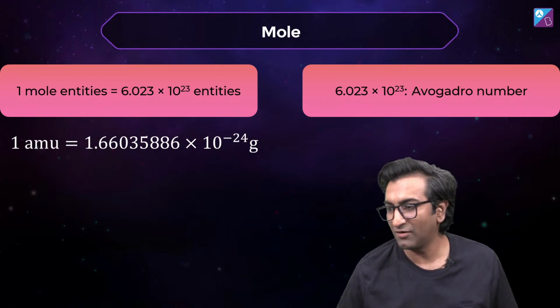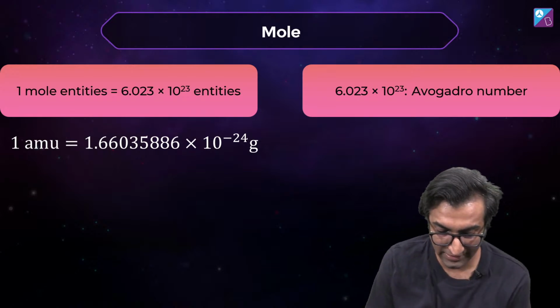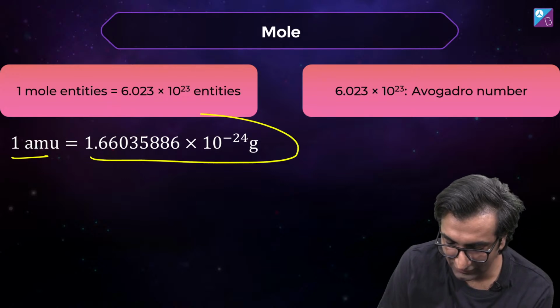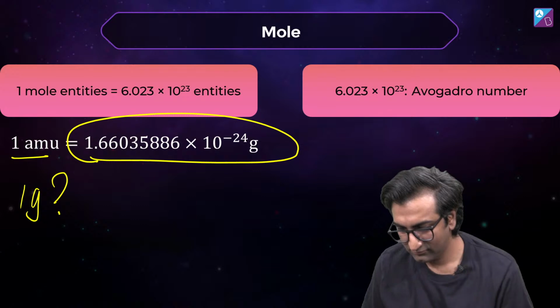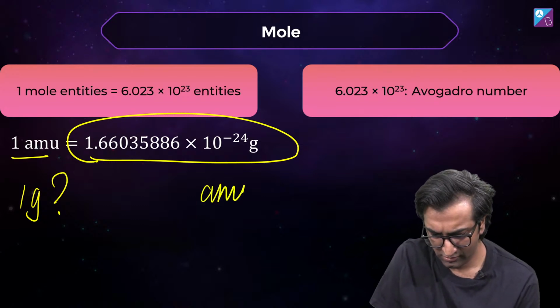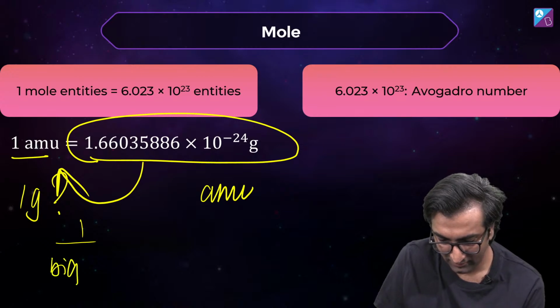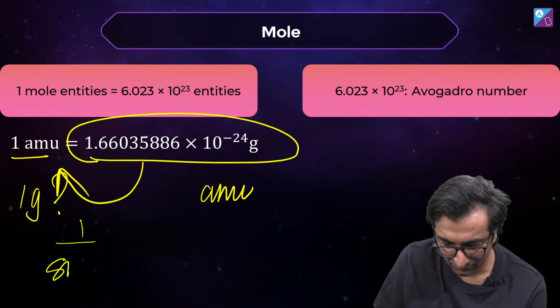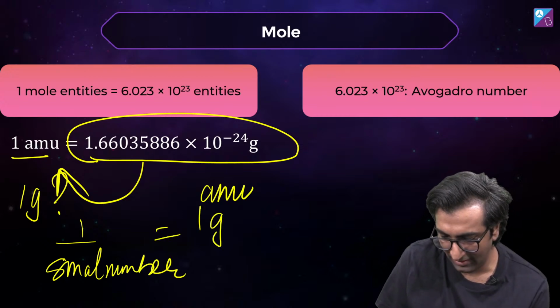पढ़ने आए हो एवोगैड्रो के बारे में तो पढ़ा देंगे आपको, ठीक है। Now look at this, if 1 AMU is these many grams, what is 1 gram? How many AMU? Take it to the other side. 1 by whatever this number is, 1 by small number will be equal to 1 gram.